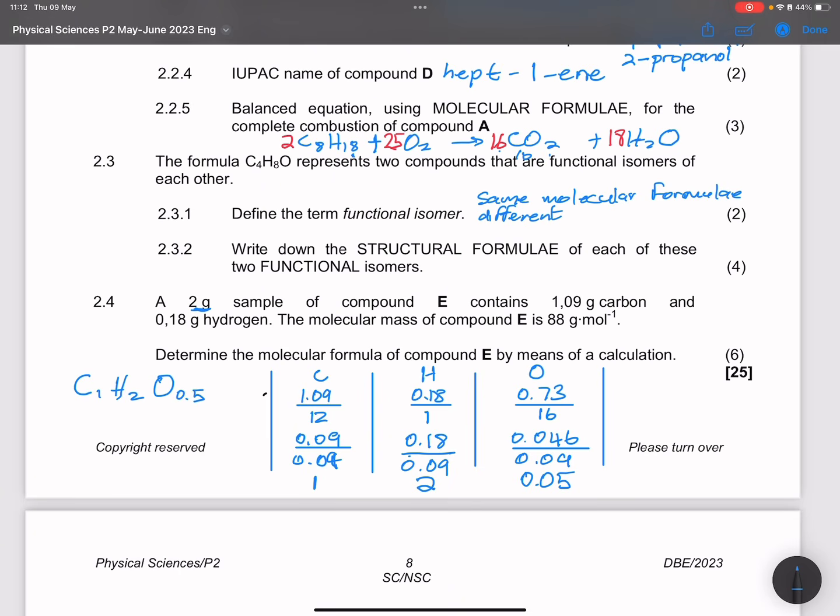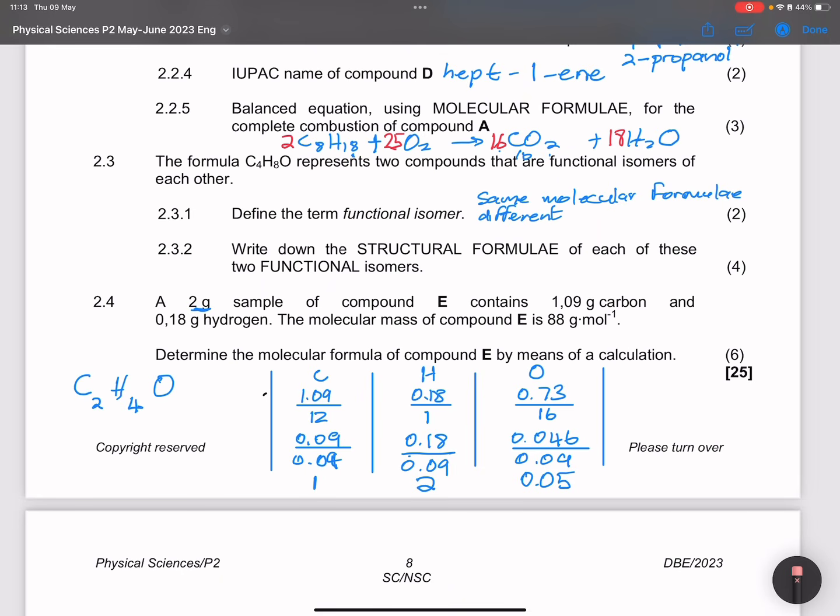But remember, I can't have an empirical formula as a decimal, so let's multiply everything by 2. That will give me C2H4O, since 0.5 times 2 gives me 1.